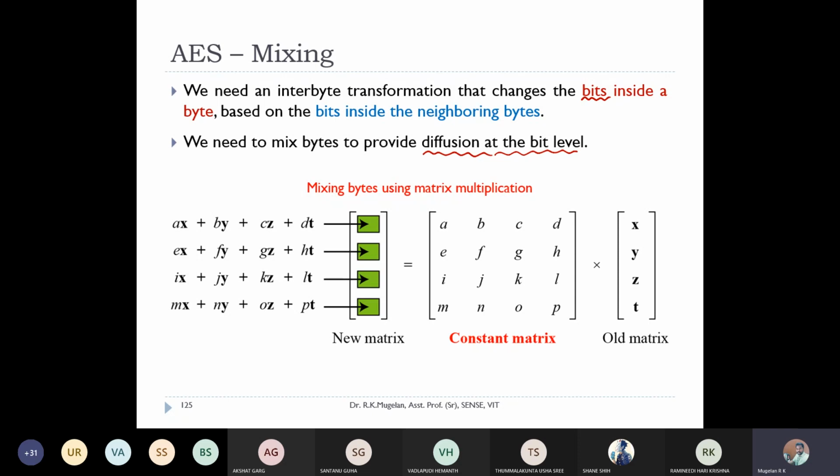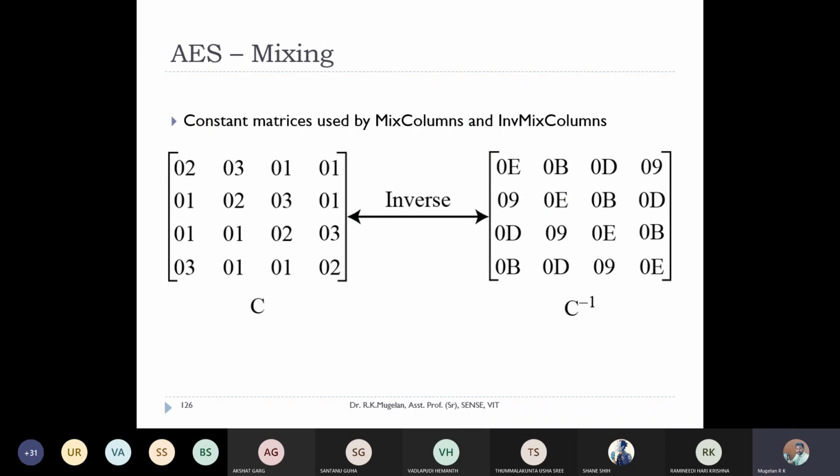How are we going to do it? I'm going to take a constant matrix which is already predefined by the AES algorithm, and multiply it with the state. Right. This is the constant matrix used at the encryption end, and this is the constant matrix used at the decryption end.